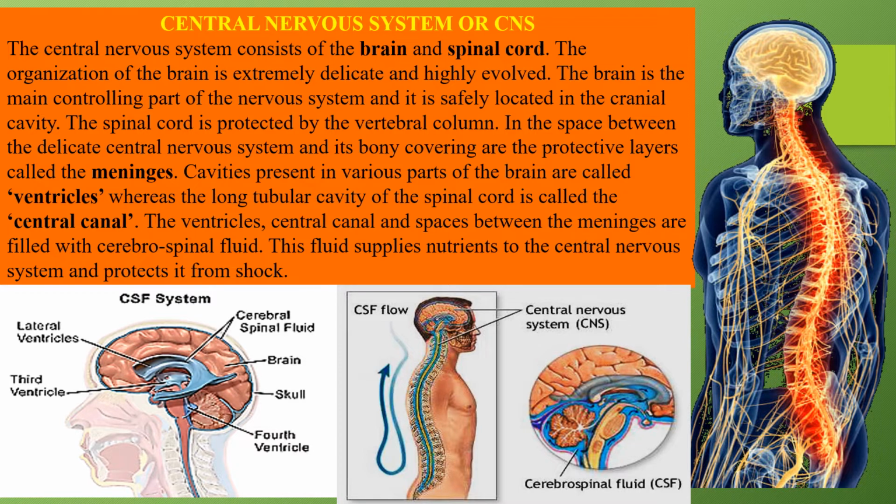Okay, cavities present in various parts of the brain are called ventricles. Here in this picture of the brain you can see ये जो lateral ventricle है, third ventricle, here you can see fourth ventricle. I'll just mark and show it to you so it becomes quite clear to all of you. Okay, so here you can see the ventricles, this blue portion that we're talking about. इसके अंदर जो cavity दिखाई दे रही है ना, ये portion जो cavity दिख रही है हम लोगों को, ये हमारा ventricle है.